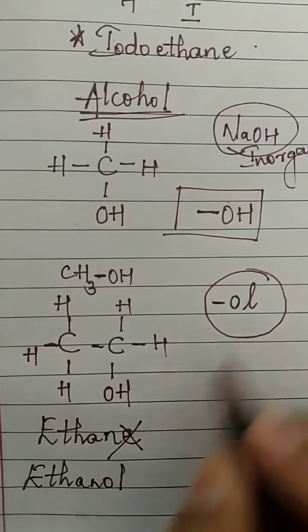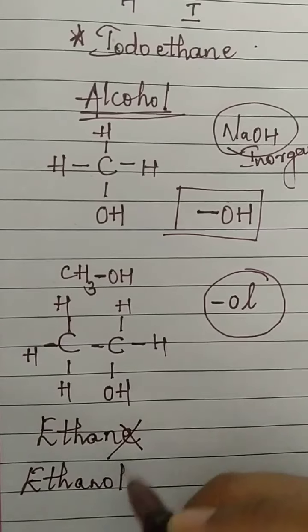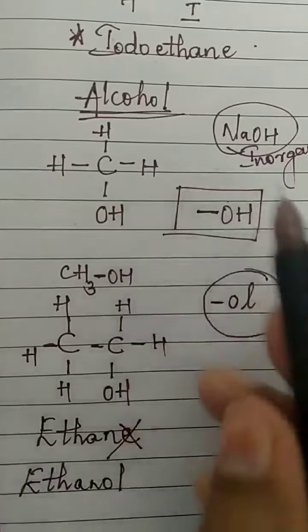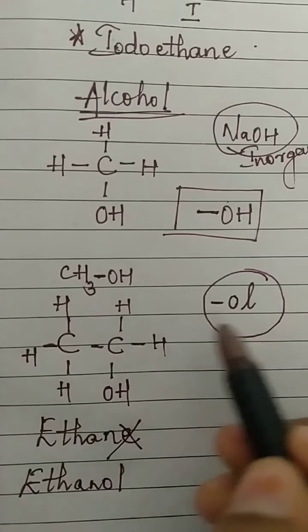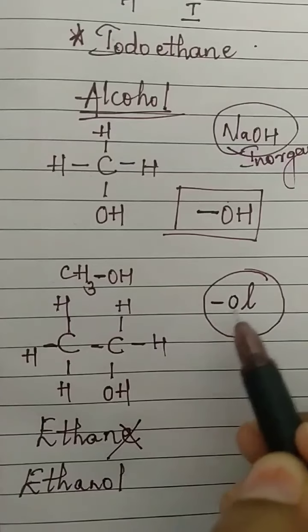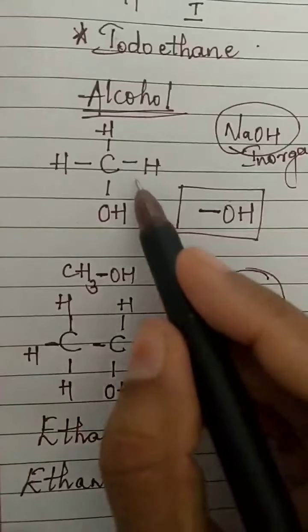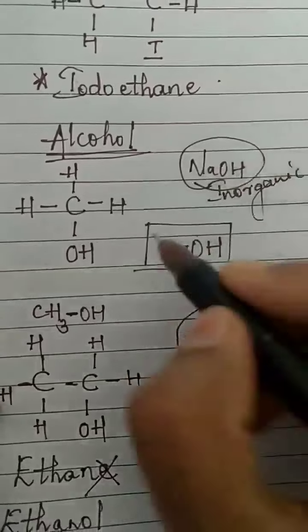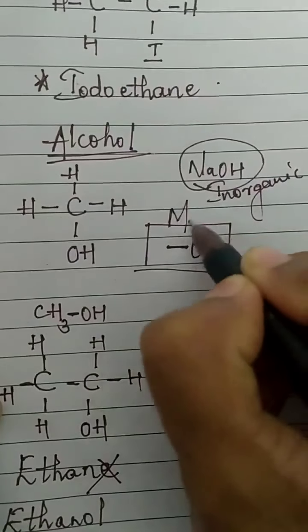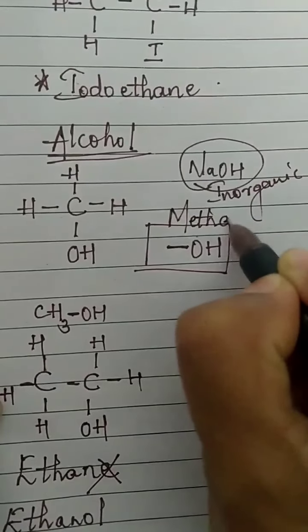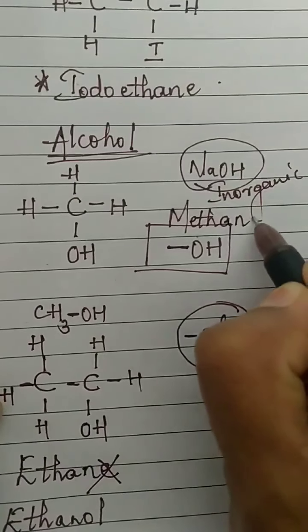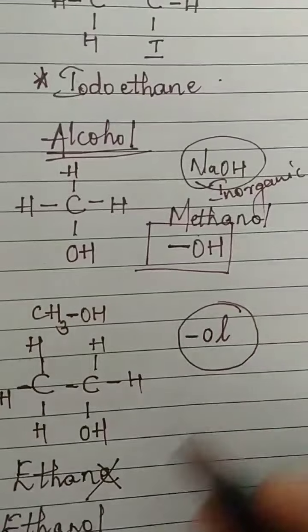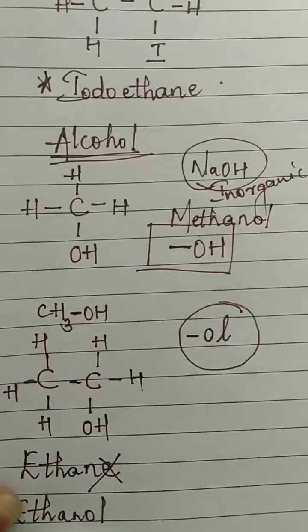In place of E, you will introduce OL. So whenever you see the OH group, it is alcohol, and you will remove E and attach OL. So how will you write this one? Only one carbon, so methane. But will you write E? You will not write methane. E you will cancel and you will write methanol. So this is methanol. Okay?